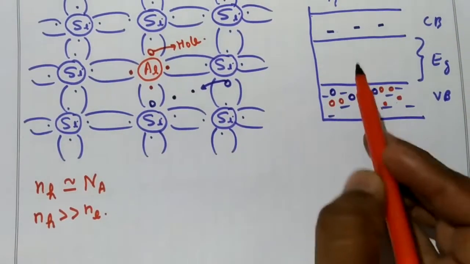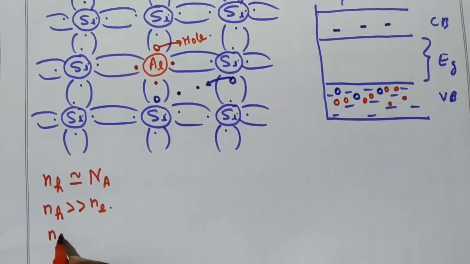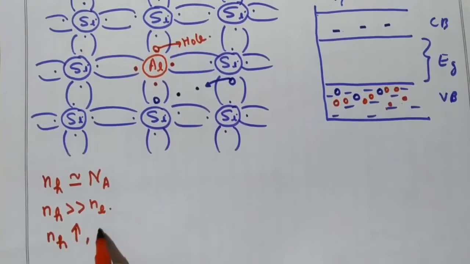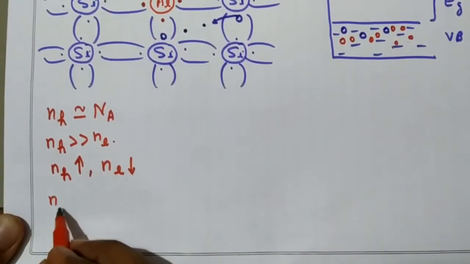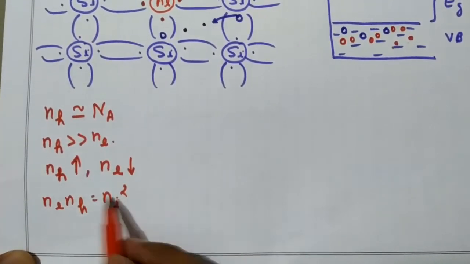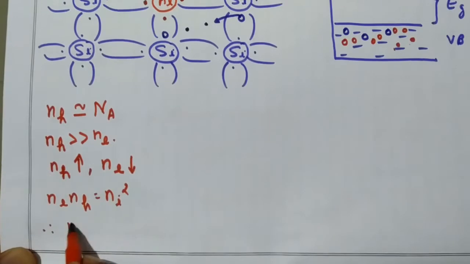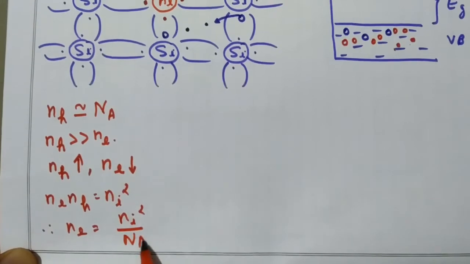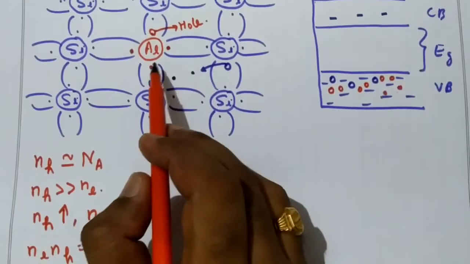Now what happens to the number of electrons? The number of holes therefore increases, and the number of electrons decreases according to the equation again, Ne into Nh is equal to Ni square. So what is Nh? Nh is almost equal to Na. Therefore Ne, the number of electrons, will be equal to Ni square divided by Na. Na is the concentration of acceptor impurity, that is nothing but the trivalent impurity.